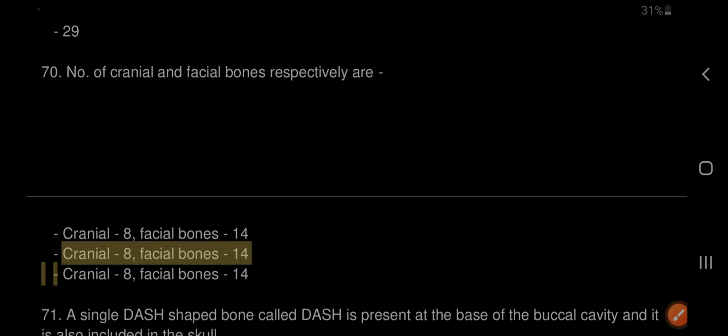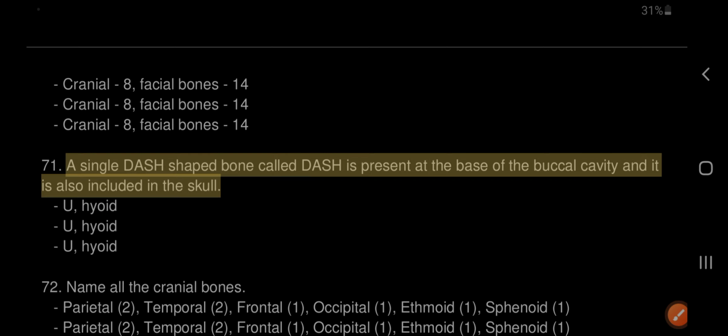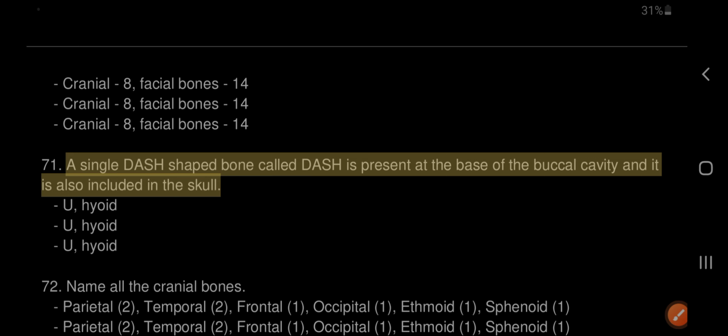A single dash-shaped bone called hyoid is present at the base of the buccal cavity and it is also included in the skull. Hyoid.